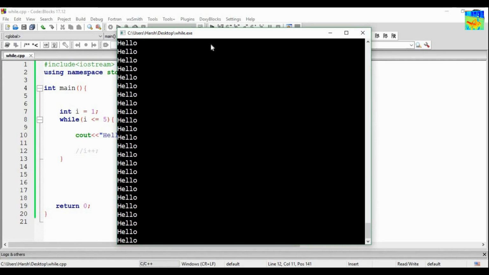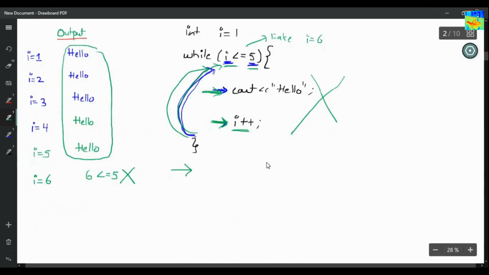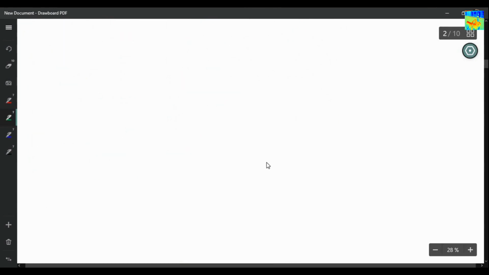Okay, so this will not stop. You have to stop it from here. Now let's see what is happening here. So our code is int I equals 1, while I is less than or equals to 5, then you are printing hello here, and then we have commented this line I plus plus. So let's see what happens.